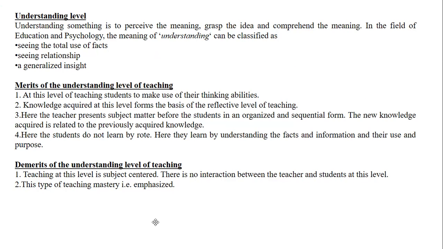Demerit: this level is subject-centered. There is no interaction between the teacher and student. The type of teaching mastery is emphasized here, including its merits and demerits.